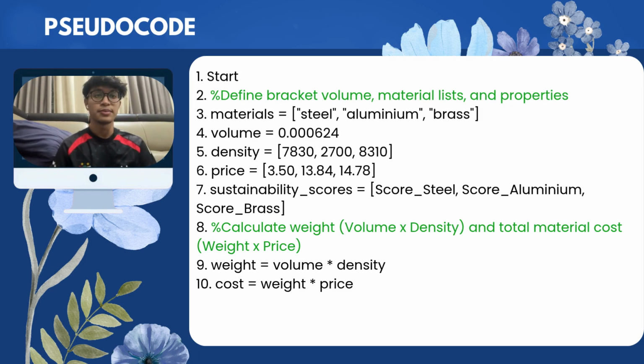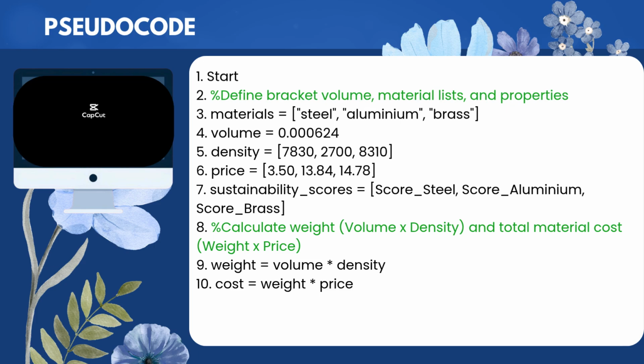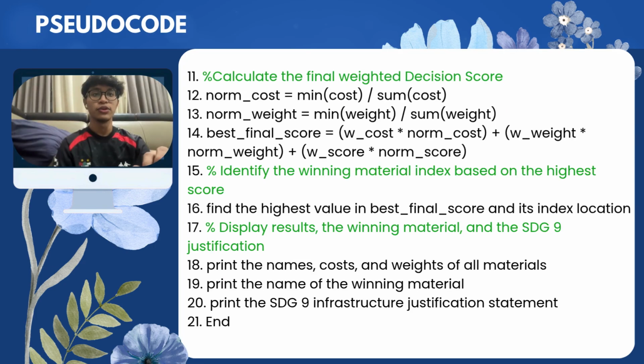Next, from step 8 to step 10, we calculate the weight of the material, which is volume times density, and the total cost of the materials, which is the weight times the unit price of each material. Next, we continue with steps 11 to 14.